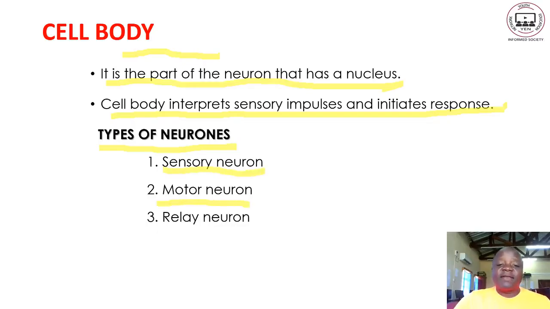And thereafter, the relay neuron, which is number three. These are the three main types of neurons, but now we need to distinguish them. We have to describe each of these neurons. Now, let us go to the next page.